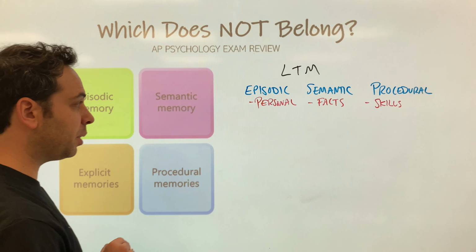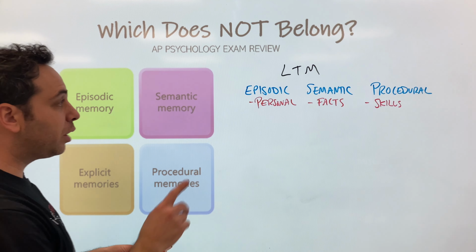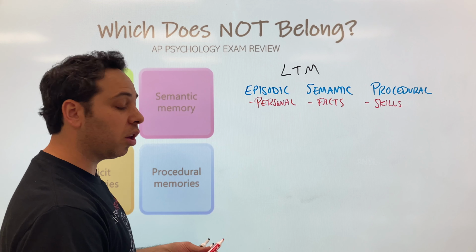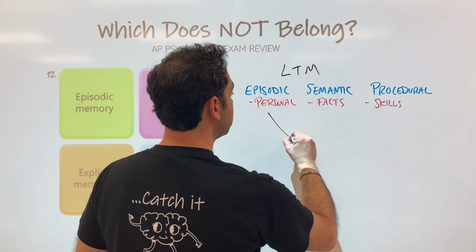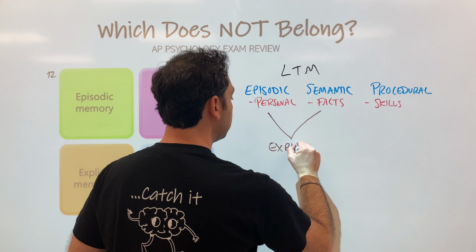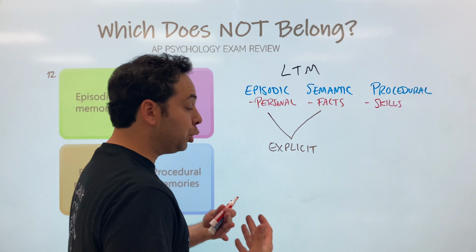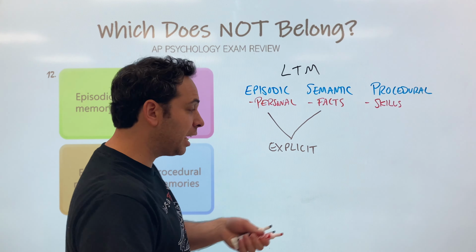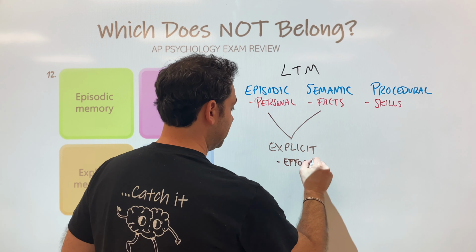Now, does this help us? There's one term here called explicit. Okay, why is that important? Well, 2 of these types of long-term memories are what we call explicit memories. Which ones? They are episodic and semantic. These are what we call explicit long-term memories. Why? Well, explicit long-term memories are memories that we really have to try, that we have to consciously think about, right? It takes effort to think about what the answer is, okay?